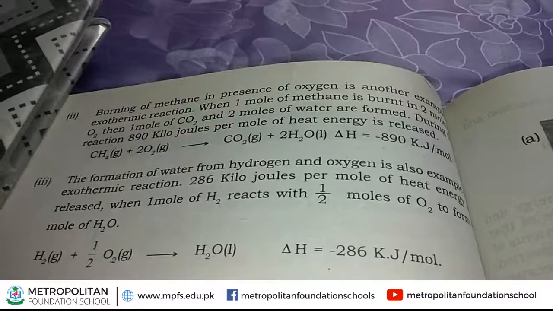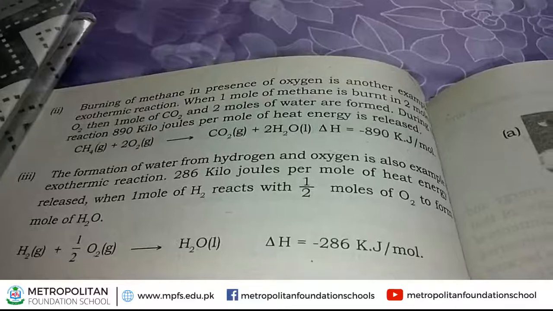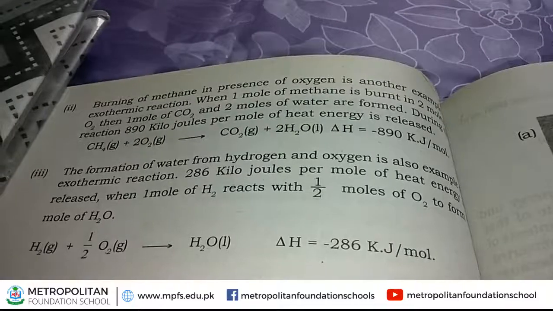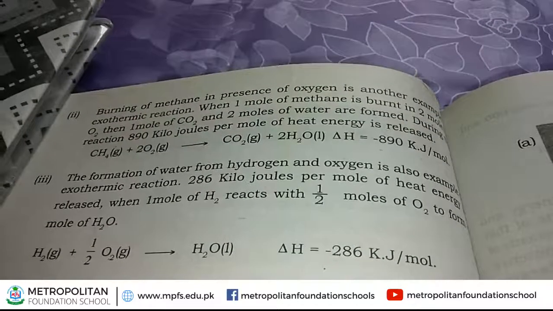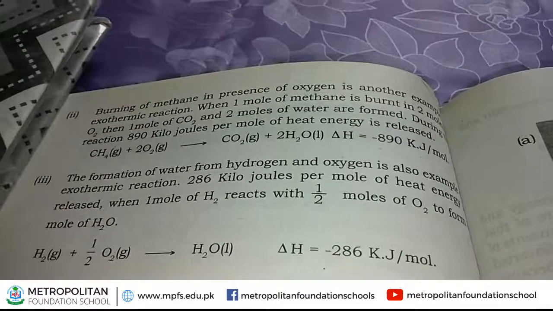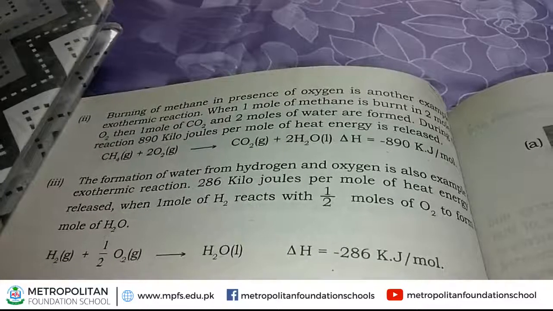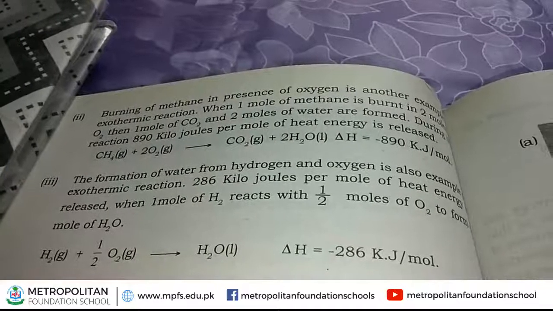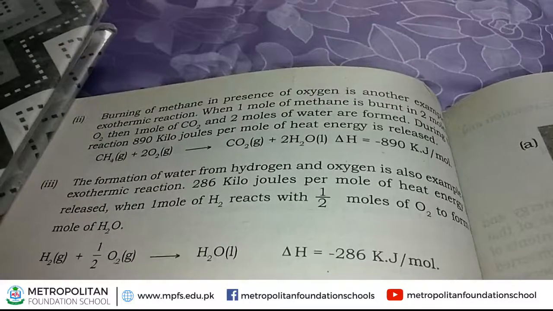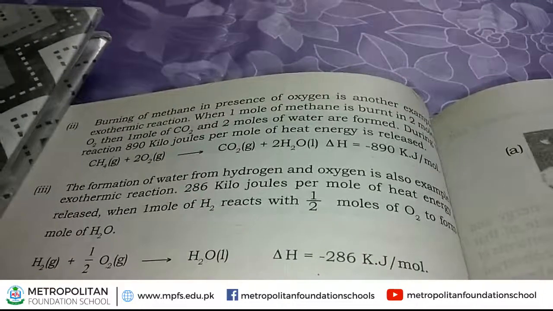Now, look at this equation. H2, hydrogen, is a gas. O2, oxygen, is also a gas. When hydrogen molecule combines with oxygen, then formation of water takes place, that is H2O. H2O is the molecular formula of water. And delta H represents the heat change, and this heat change during this reaction is 286 kilojoule per mole of heat energy released, and along with this value a negative sign is mentioned. This negative sign indicates heat is released during this reaction.